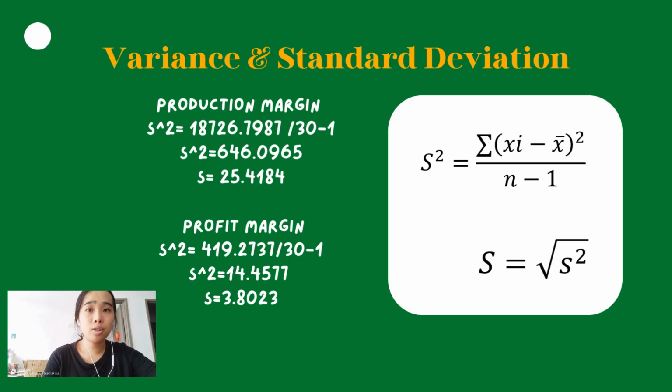The standard deviation for profit margin is 3.8023. The lower standard deviation in profit margin shows that profits are more stable and less impacted by large fluctuations compared to the production. This stability is advantageous for financial planning and provides a more predictable revenue stream, which can make the company's financial performance more resilient against market change.